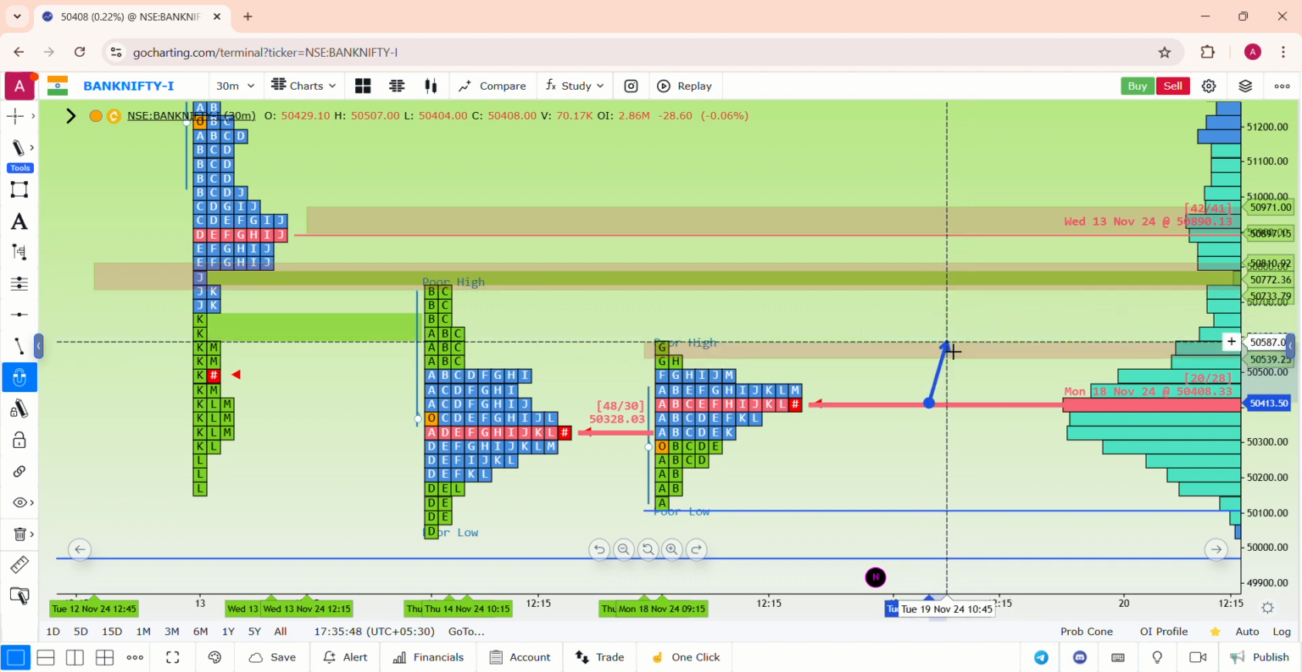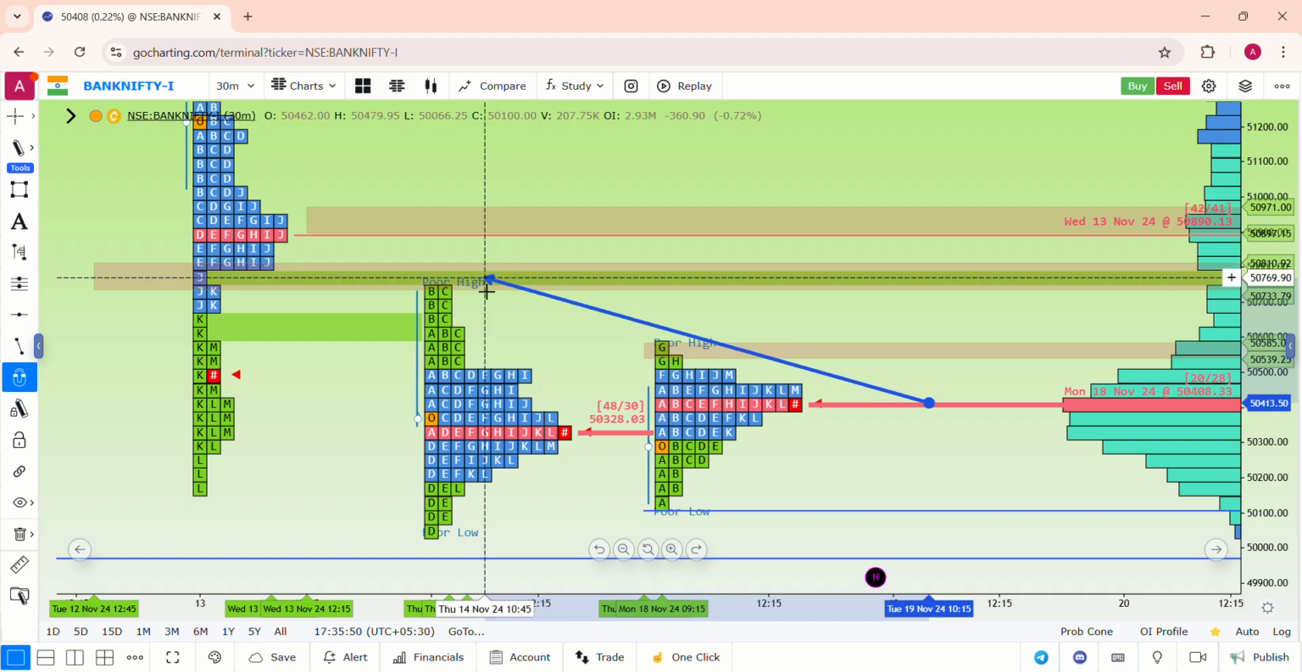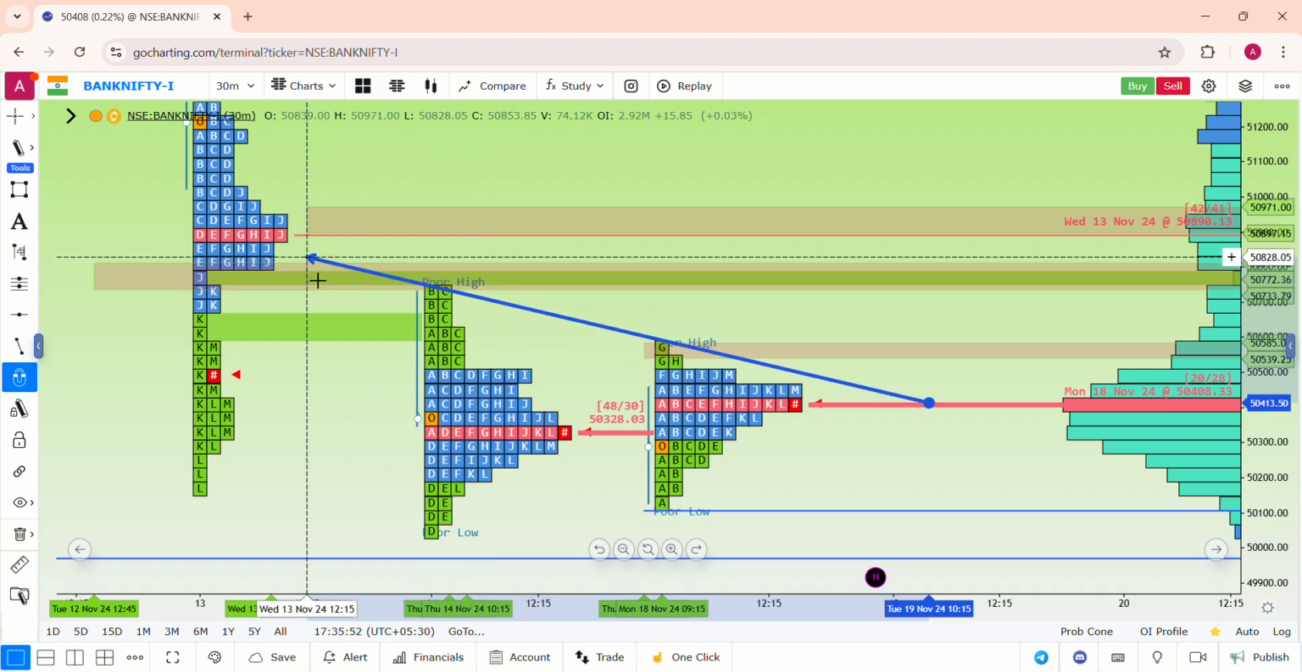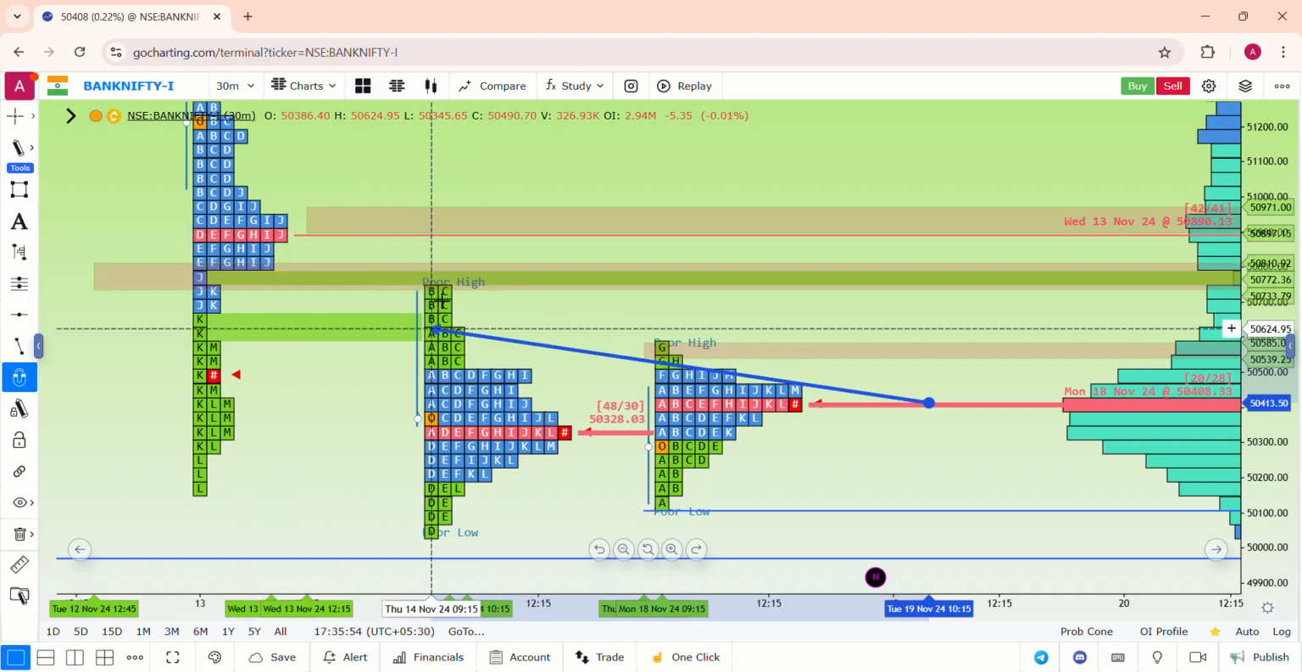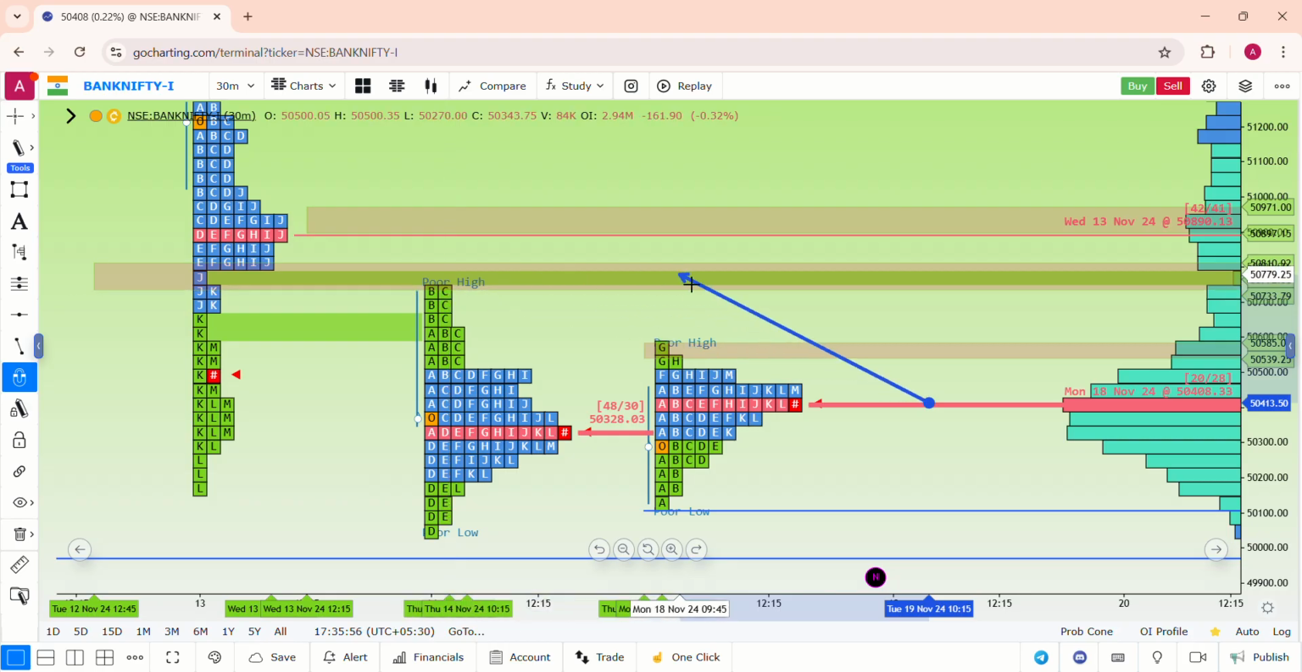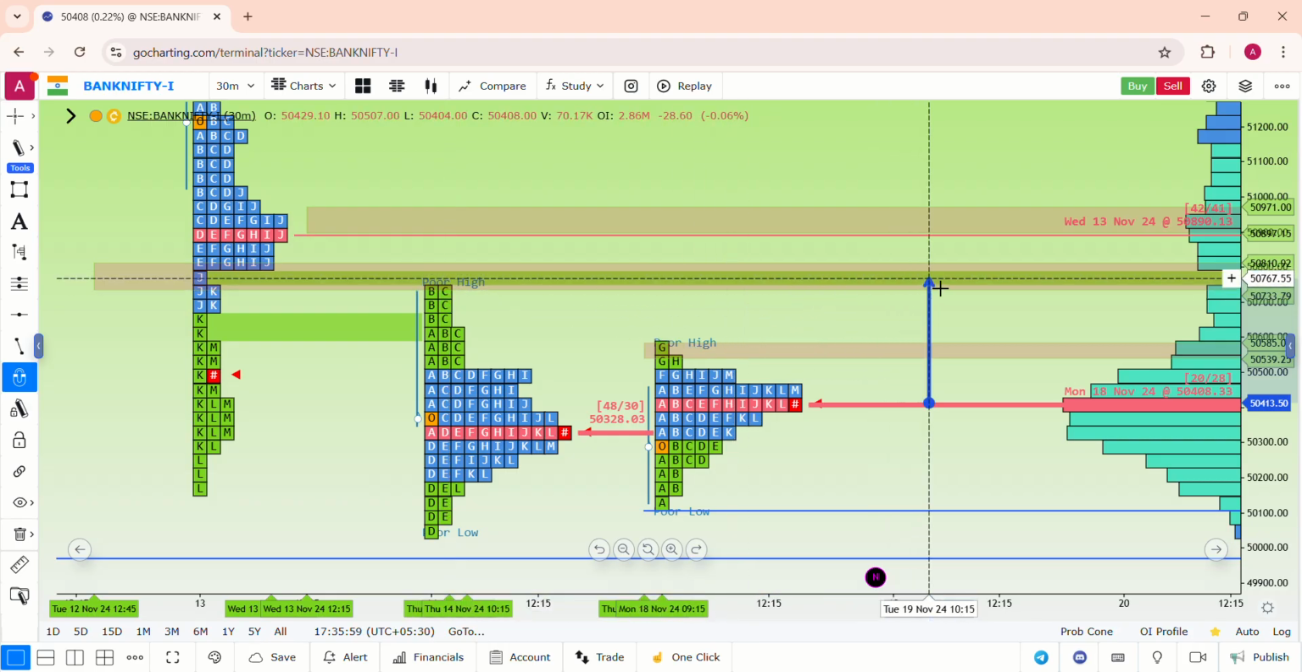Where the market, if at all it breaks this level and goes upside, this is an important level because a selling single print has been created on this day, and after this day it was properly resisted. And next day, if at all the market reaches this level of 5800, which is a very important level to watch for Bank Nifty, whether this 5800 is going to break or not. So this is a selling single print zone.